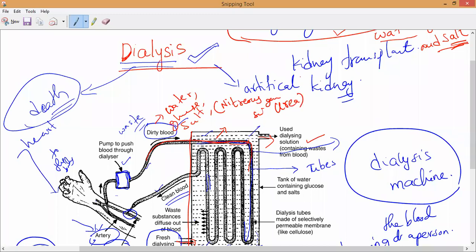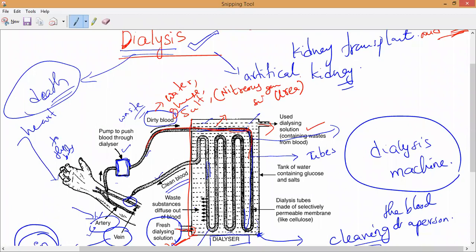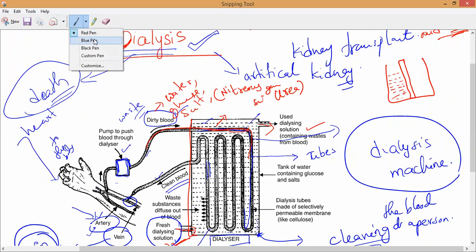Now, what will happen to the urea when this dirty blood passes through this selectively permeable membrane? As I have taught you in chemistry, you can see we have a selectively permeable membrane here. On this side, glucose, water, salts, and all the urea are present. On the other side, only water, glucose and salts are present. This is called the dialyzing solution.